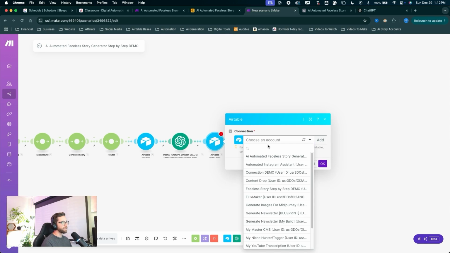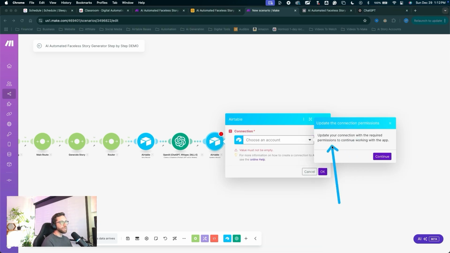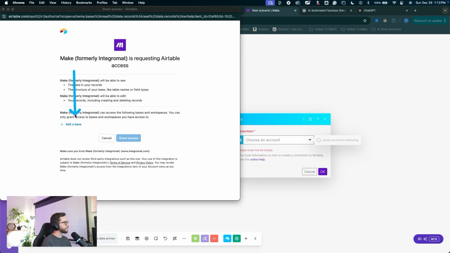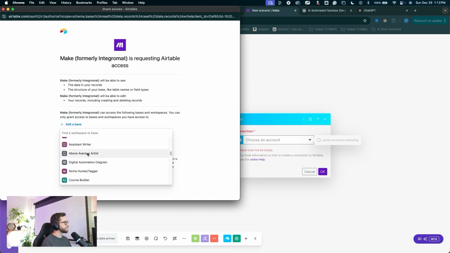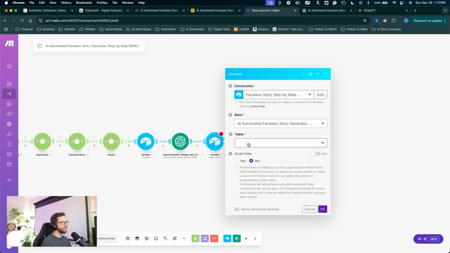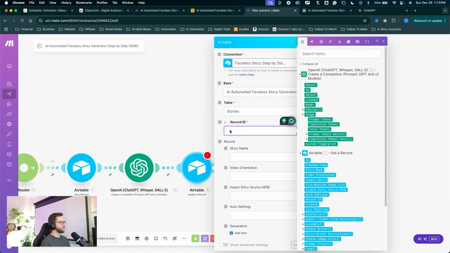Let's choose an account. We're going to choose the same connection we just created. So mine is the faceless story step by step. There it is. We need to update our permissions with Airtable and Make, so click continue. It'll ask you to grant access. We can add a base, find your base. There it is. Click grant access. Let's choose the base, choose the table. We'll choose the stories table. Okay, and we want to update this record ID. We don't have this record ID yet.